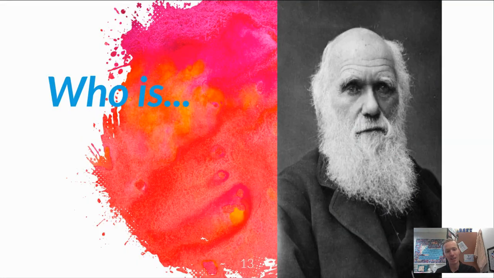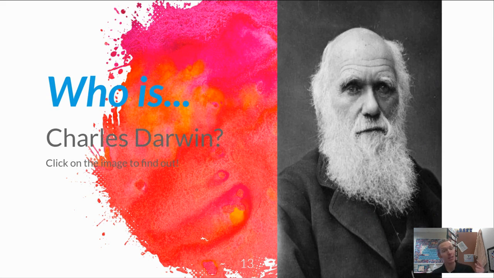So, if we take a look at this, the first thing we want to look at is, who is Charles Darwin? Charles Darwin was an English naturalist who traveled on the HMS Beagle down towards South America, and he made lots of his observations on the Galapagos Islands. If you want to find out more information about Charles Darwin, you can look at the slides presentation that is attached to this video, and you can read more about Charles Darwin by clicking on that image.